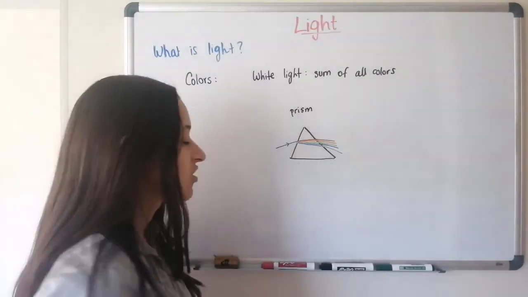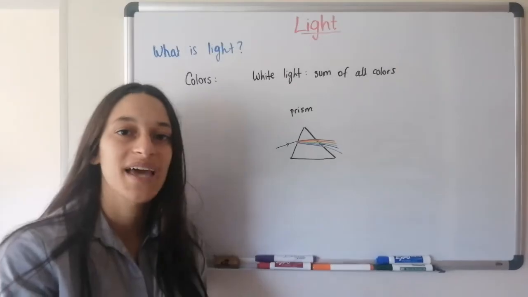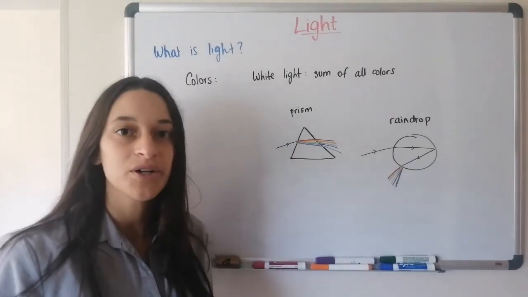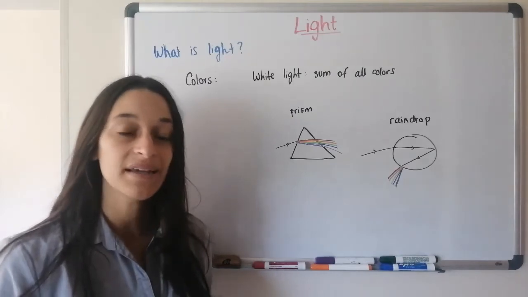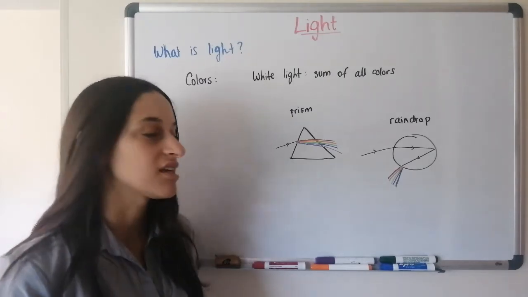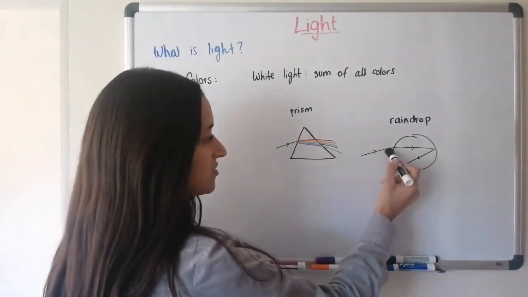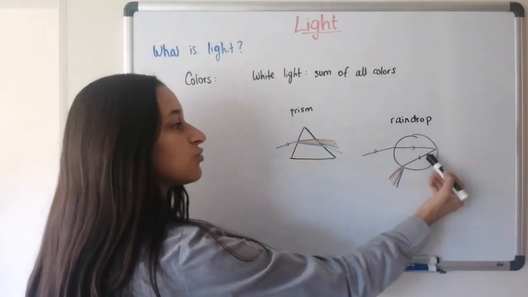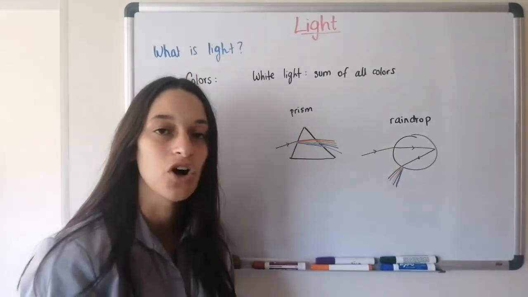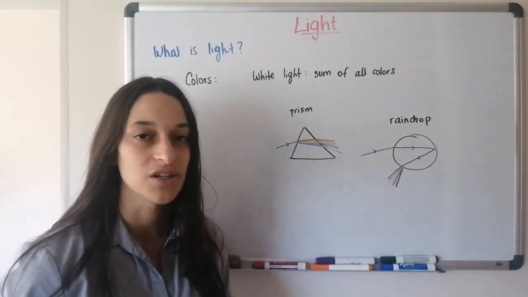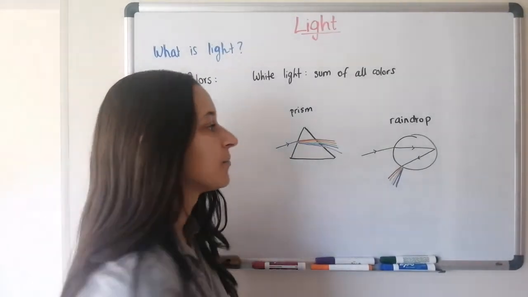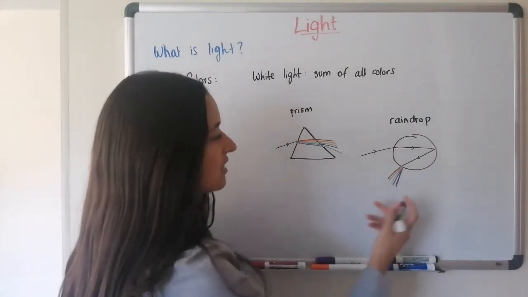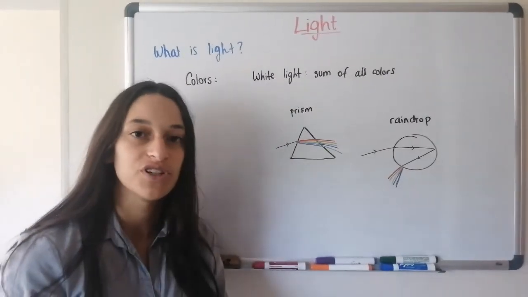This is exactly what causes rainbows. The raindrops act as prisms. So it looks something like this. As you probably know, rainbows happen when there's rain and there's sun. So what happens is that the light from the sun comes into the raindrop, it refracts a little bit, then here it reflects because there's something called total internal reflection that we might look at later. And when it bounces back, it'll refract again and cause the dispersion of light into the different colors.